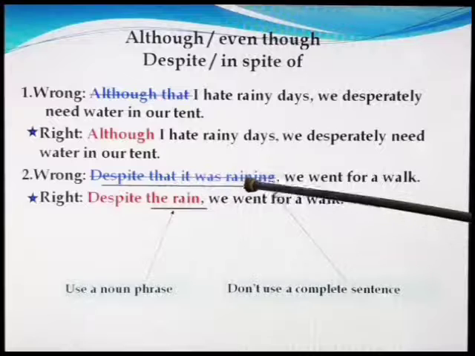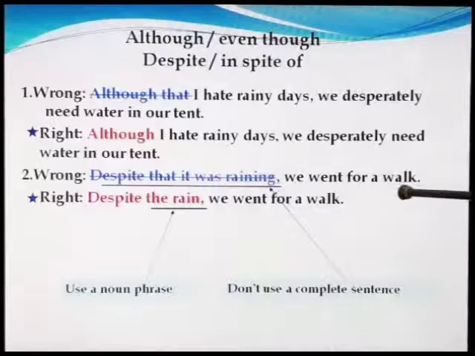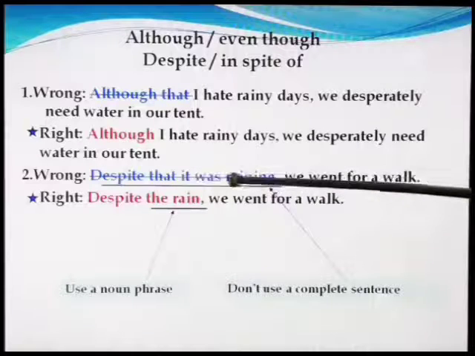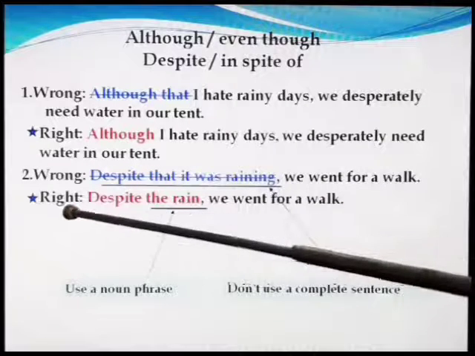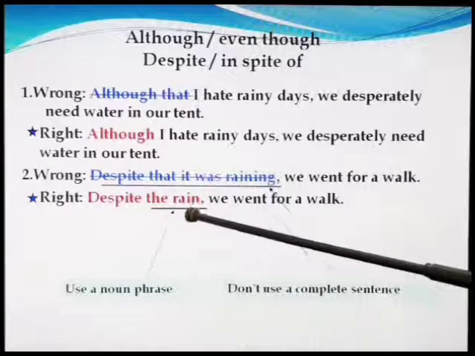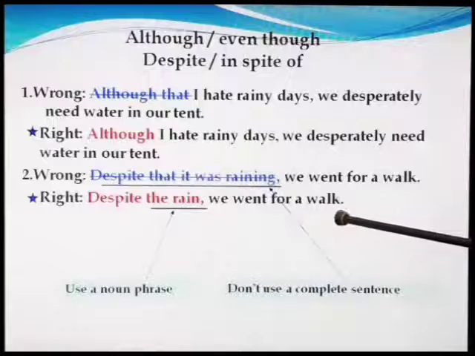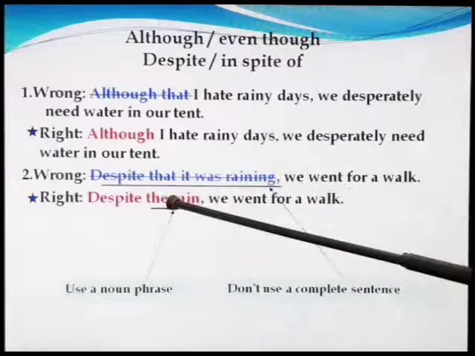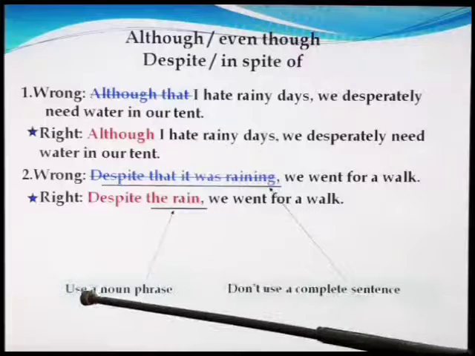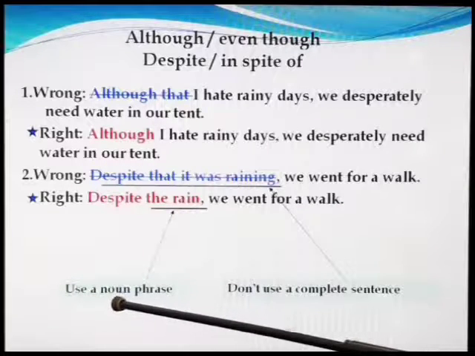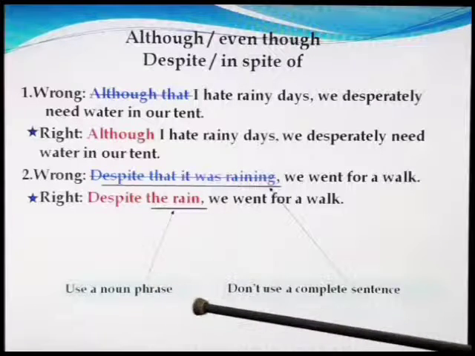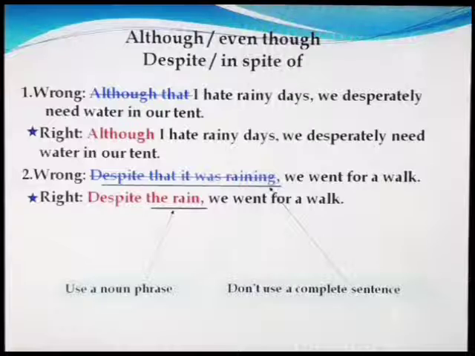Here, despite that it was raining, it's wrong. So we have to write the sentence: despite the rain, we went for a walk. We have to use only a noun phrase. The rain is a noun phrase. Okay, dear students.